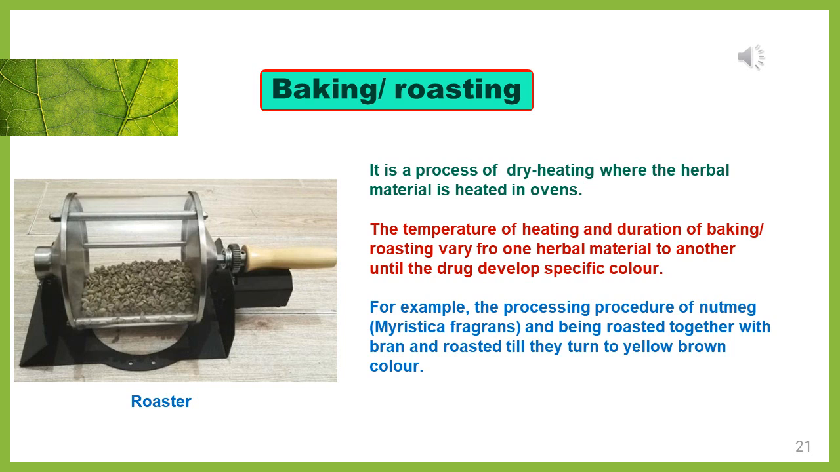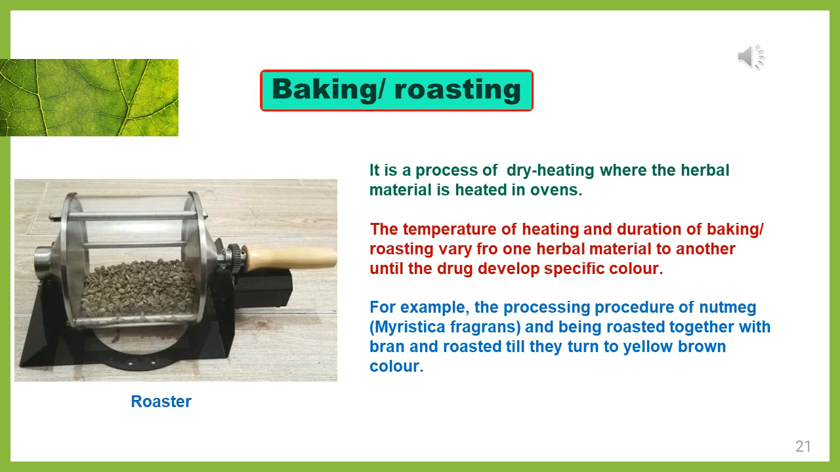Next process is either baking or roasting. It is a process of dry heating. You are heating the material in a dry atmosphere without humidity, just roasting or baking the herbal material. Usually this baking or roasting will be done in ovens. The temperature of the heating and the duration of the baking or roasting will vary from one material to another. So based upon the herbal material, the time of roasting as well as baking will be different, until the drug attains the specific color you want.